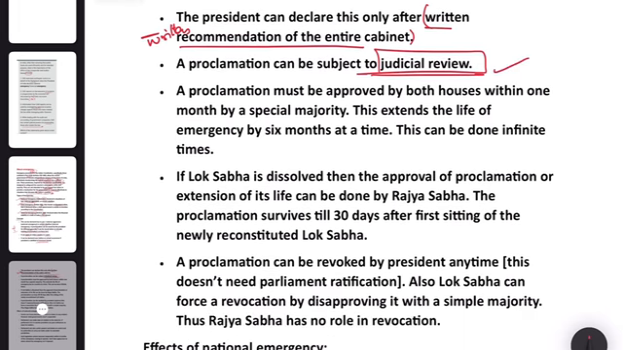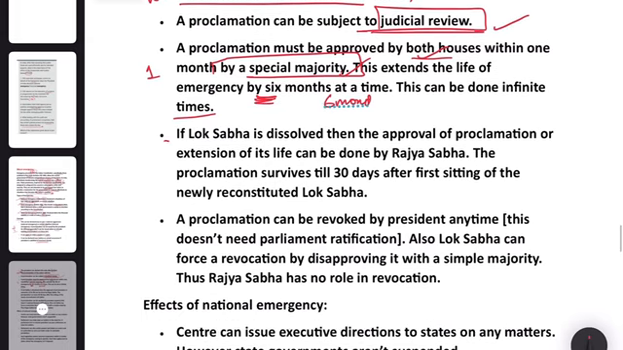It must be approved by both houses within 1 month by special majority. This extends the life of emergency by 6 months at a time, and this can be done infinite times. So, a proclamation should be approved by a special majority, both houses, and the life of the emergency extends by 6 months at a time. Okay, what if Lok Sabha is dissolved?